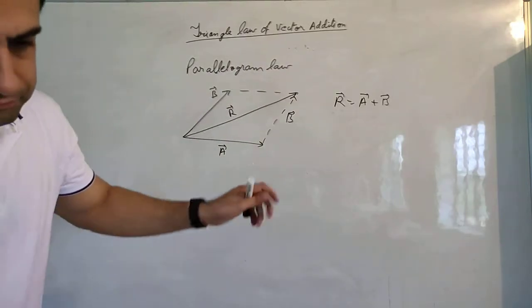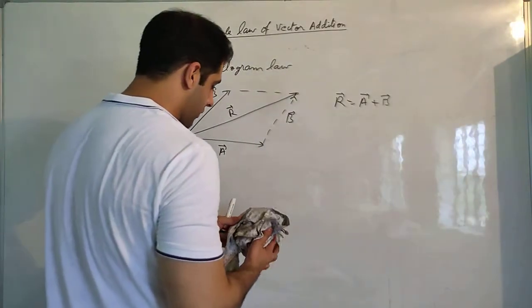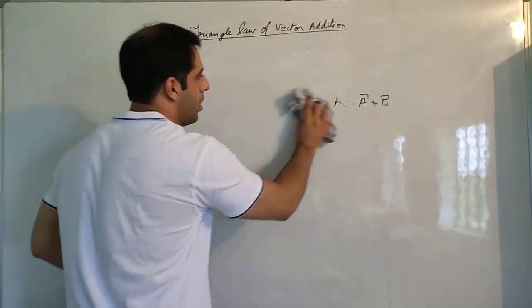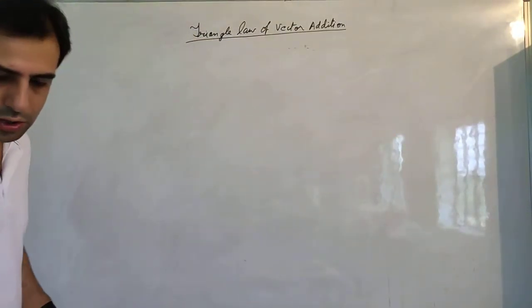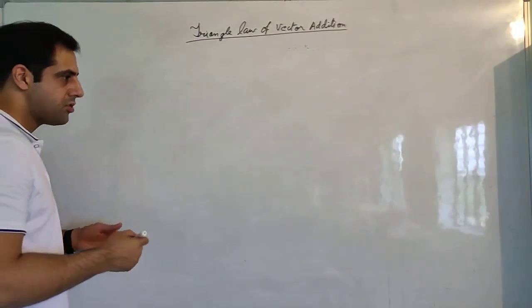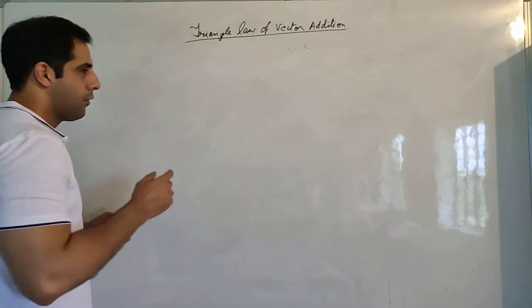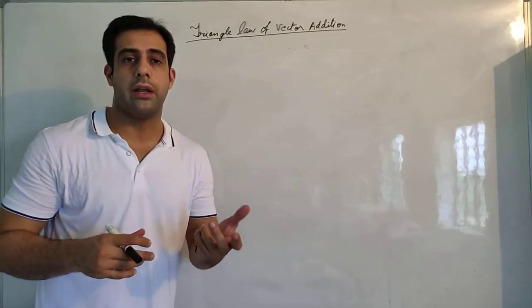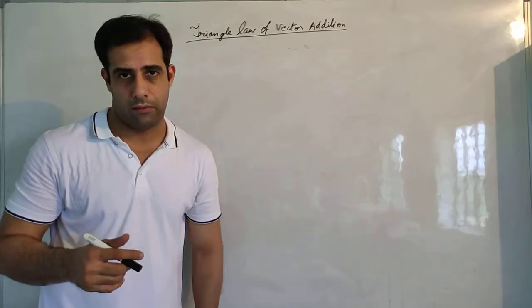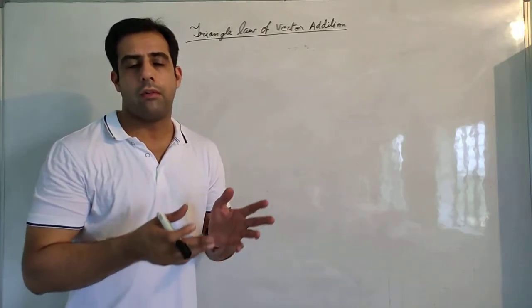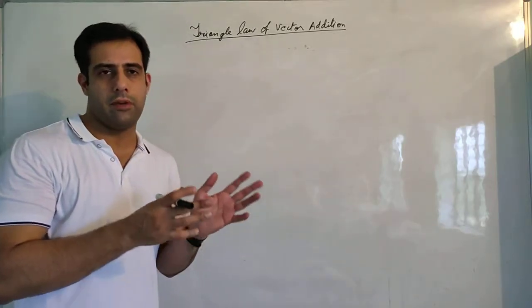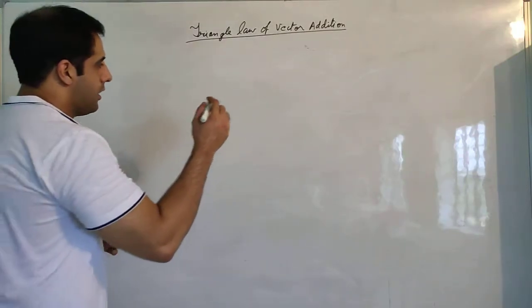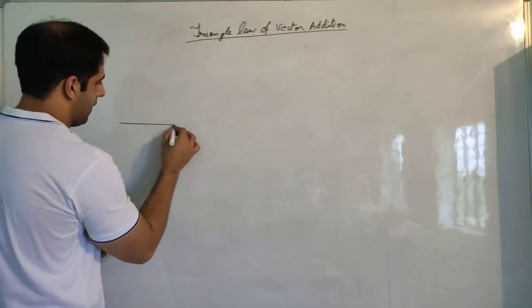Okay, so now we are going to do a small derivation. How can we use triangle law of vector addition to find the magnitude of a combination of vectors, and direction of the resultant? From now on we are going to have more than one vector, because now we are going to study motion in a plane. So there will not be just one vector, there can be two vectors. In a plane we need two vectors to define the various parameters. So we need to find out the resultant. So let us draw the diagram again.